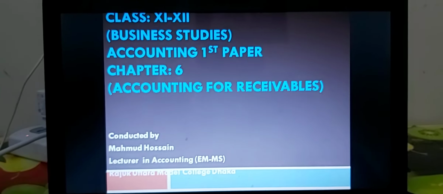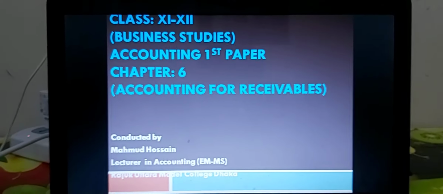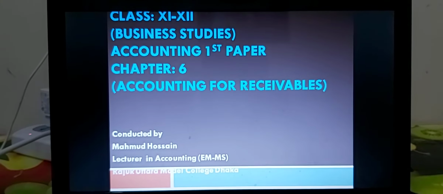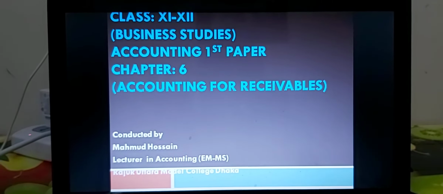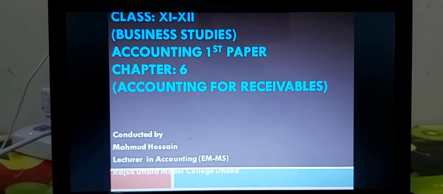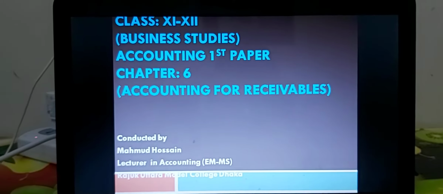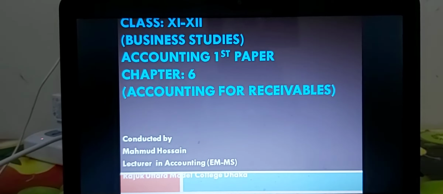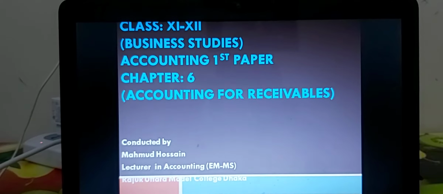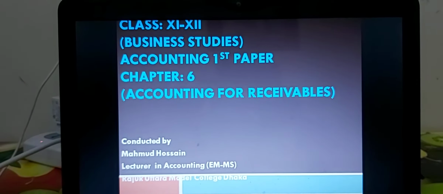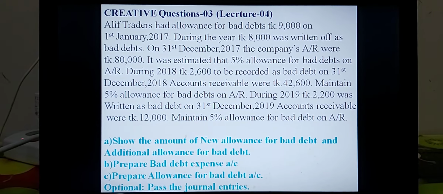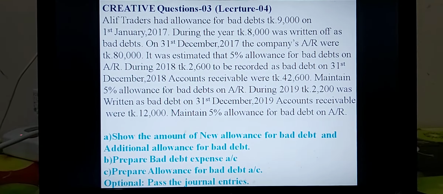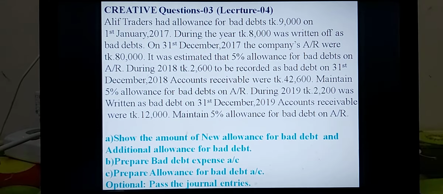Dear learners, for covering our syllabus, we have to follow the different types of chapter from accounting first paper and accounting second paper. Now we are going to carry the chapter of 6, accounting for receivables. You know, this is the very easiest chapter in the accounting first paper. Dear learners, you are watching a new creative question for this chapter. You know, this is the lecture number 4.